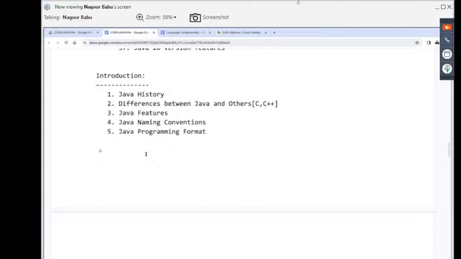Okay, right, sir. Then can I start this topic officially from tomorrow onwards? Even if I start the topic, it may not be completed. I require hardly a minimum of 40 minutes to complete the Java history, but it is a very good background story that we are going to understand.